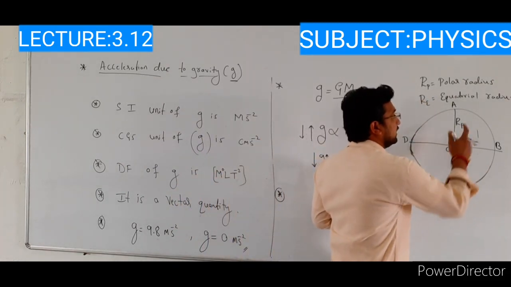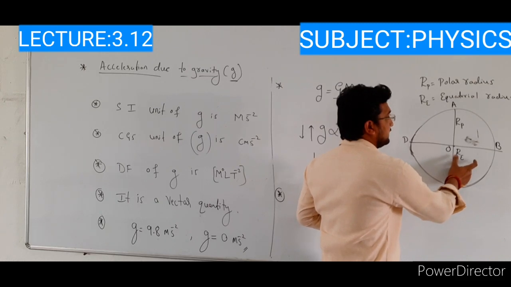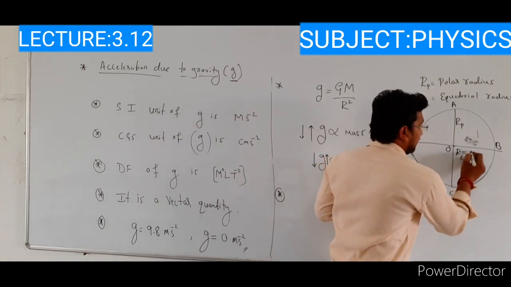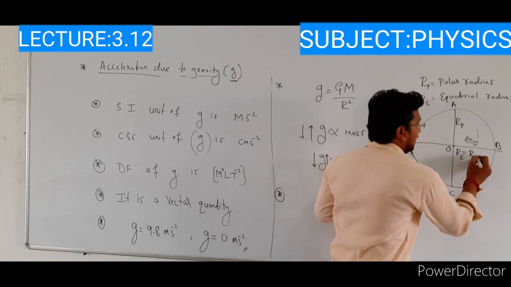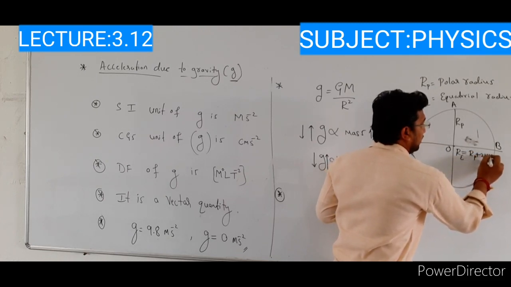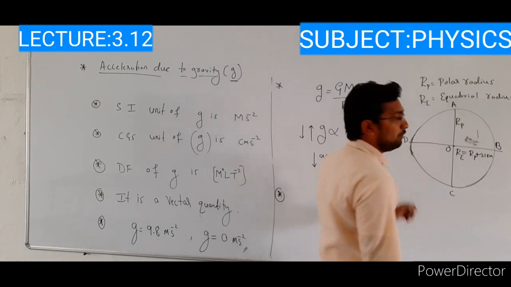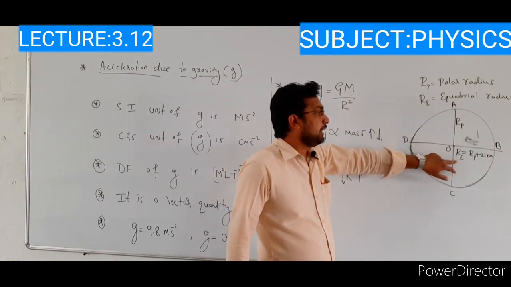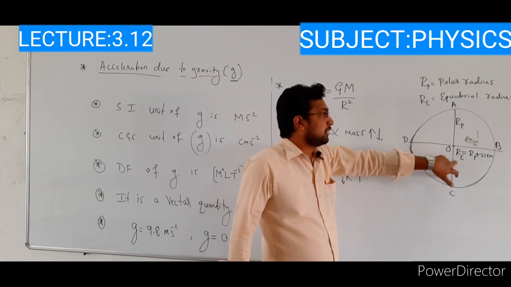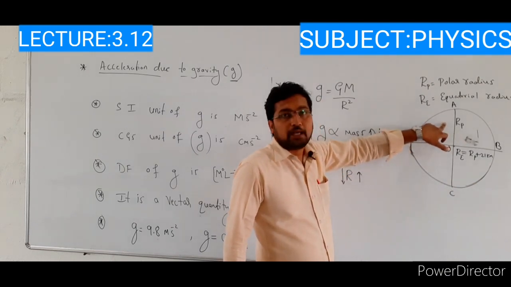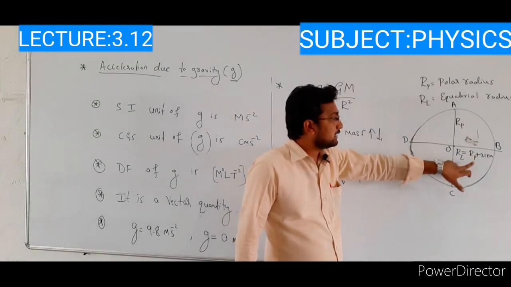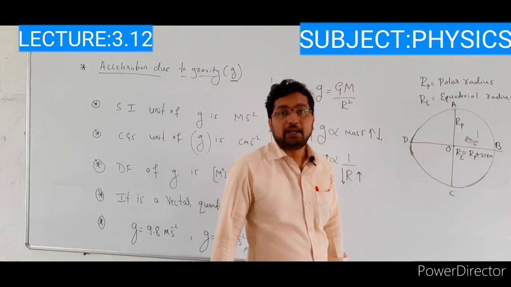The equatorial radius is longer than the polar radius. The equatorial radius is equal to the polar radius plus 21 kilometers.